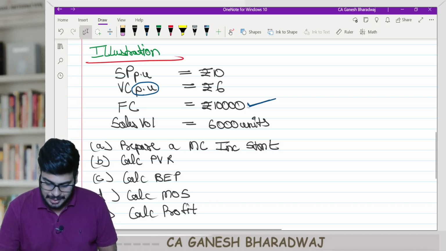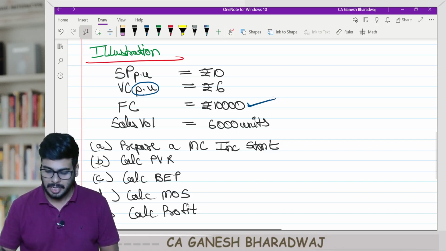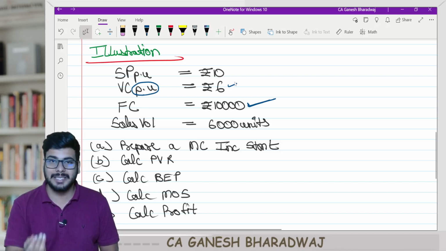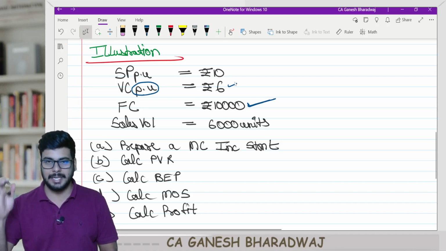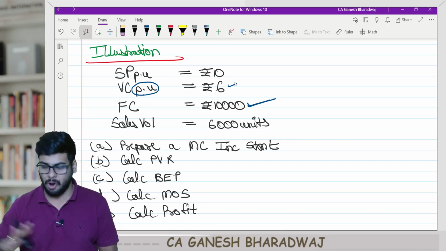So that's why fixed cost makes sense only if it is represented in total, whereas variable cost makes sense only if it is represented on a per unit level. Are you clear with this? This is something that we have already seen.